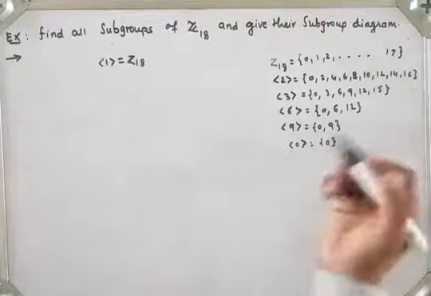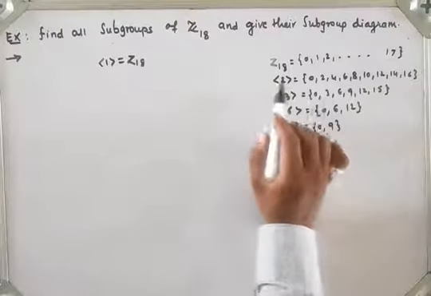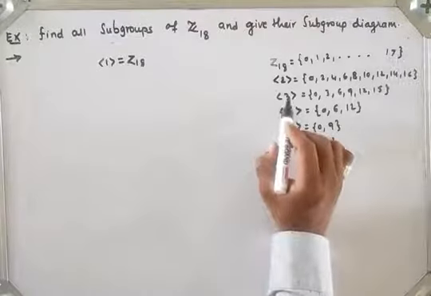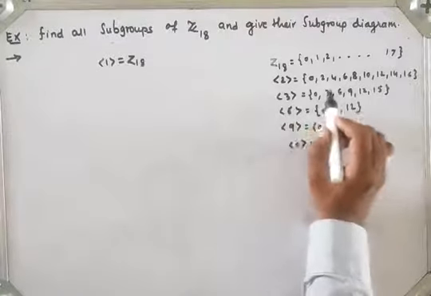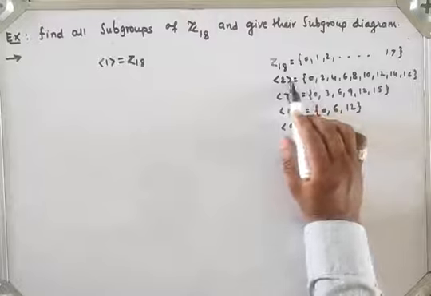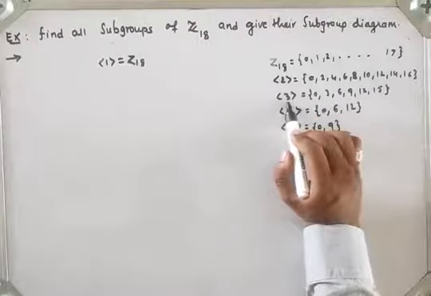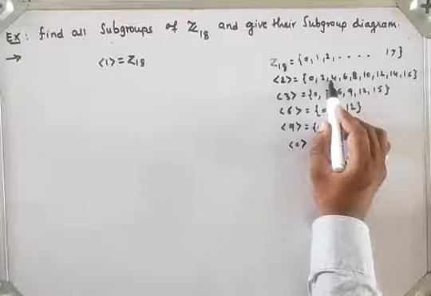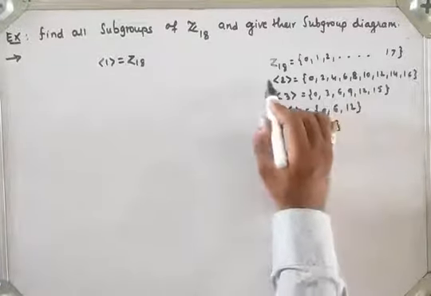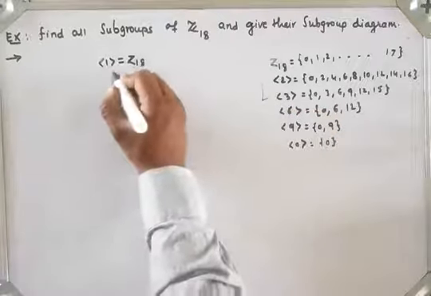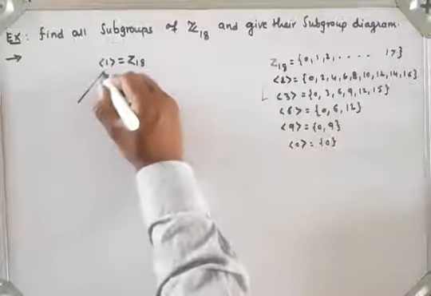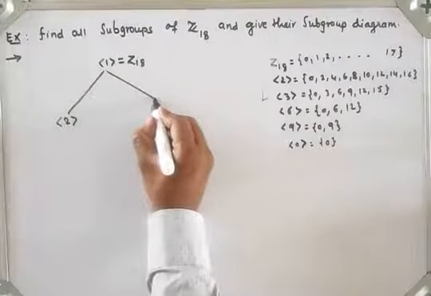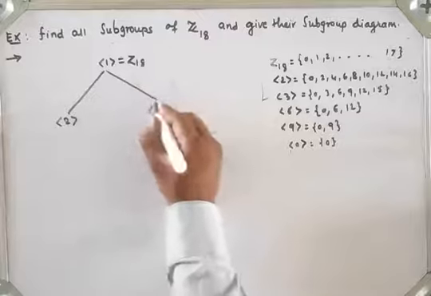Here we see that 2 is a subset of this and 3 is also a subset of this Z18. But generator 2 and generator 3 are not comparable, because generator 2 does not contain the element 3, and here is 3, which means these two are different. So suppose this is generator 2, and here I write generator 3.